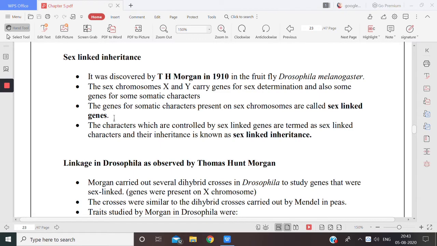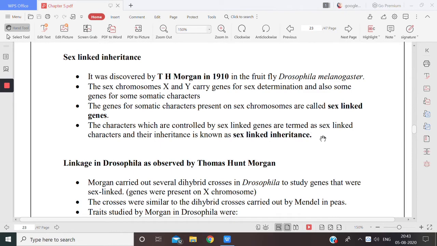The characters which are controlled by these genes are termed sex linked characters, and their inheritance from one generation to another is known as sex linked inheritance.